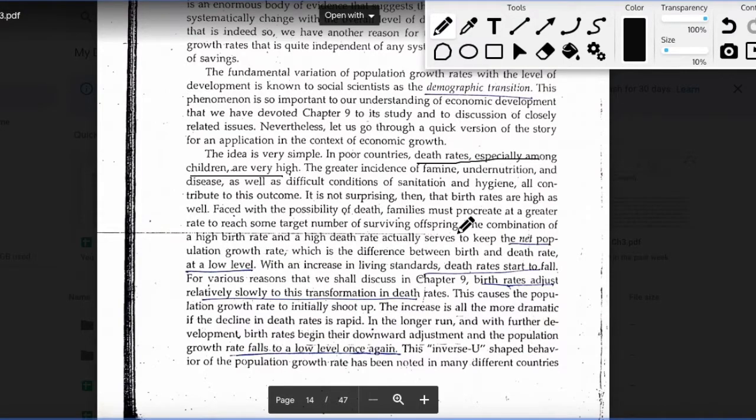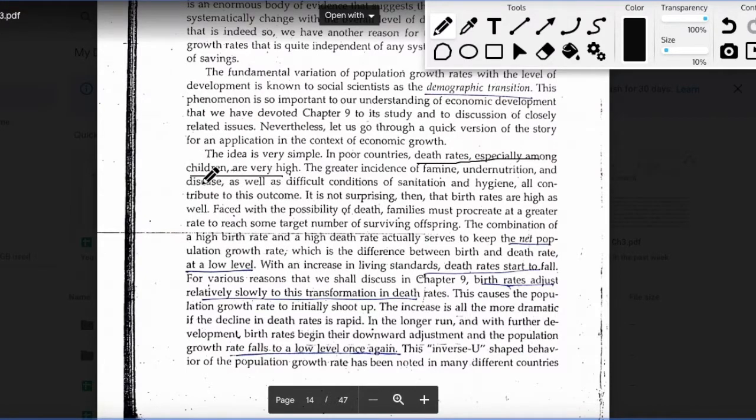So we know that in poorer countries, death rates are higher, and they are higher especially because of the higher death rates in the category of children, in the young age category, because of problems such as undernutrition, high incidence of diseases, difficult conditions of sanitation and hygiene, and so on and so forth. This leads to a very high death rate, a high mortality rate in the children.